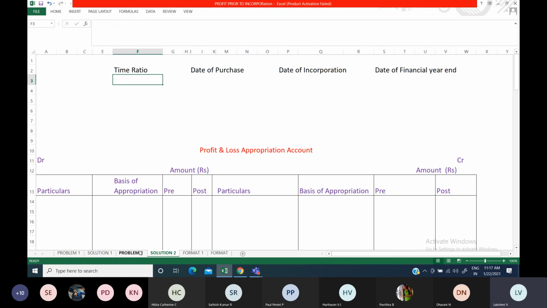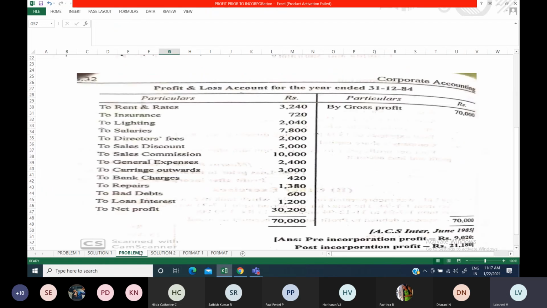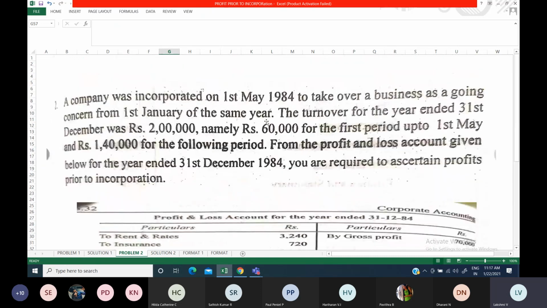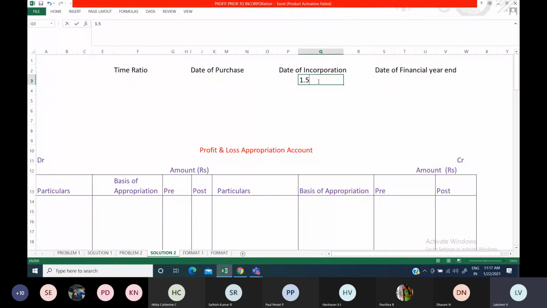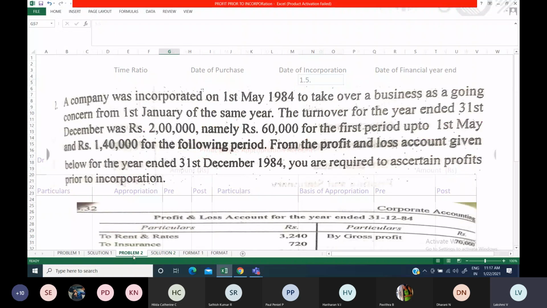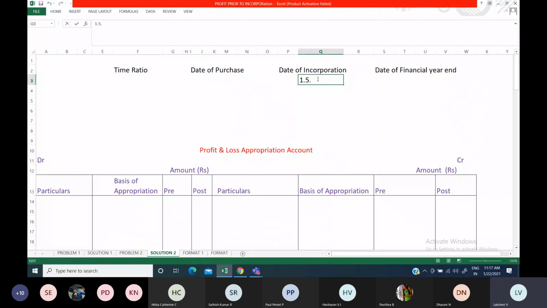So from the question, the first paragraph, if you see May 1st, 84, it was incorporated. So the incorporated date is May 1st, which means 1/5. That year you just note down. Year is 84, so here you mention 84. Now find out when it was taken over.